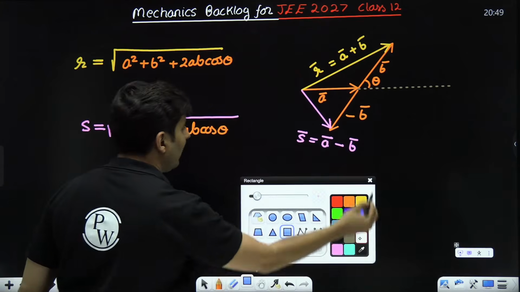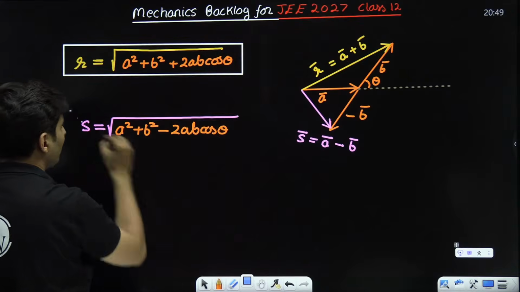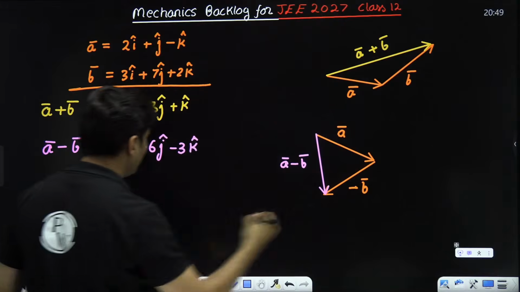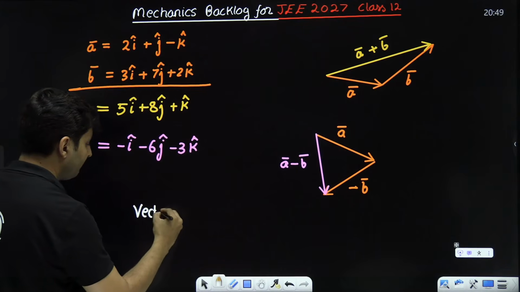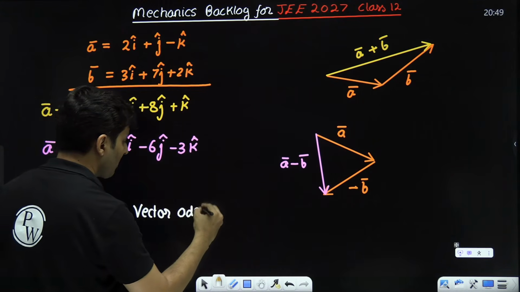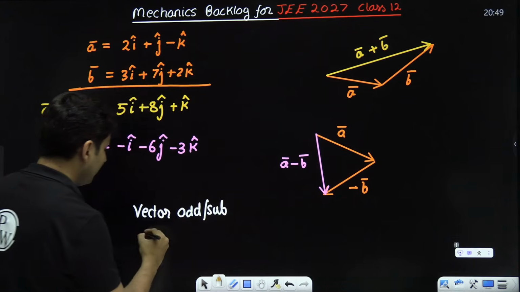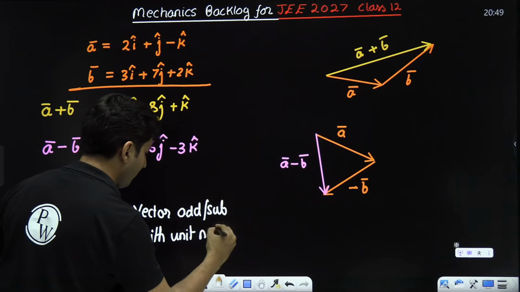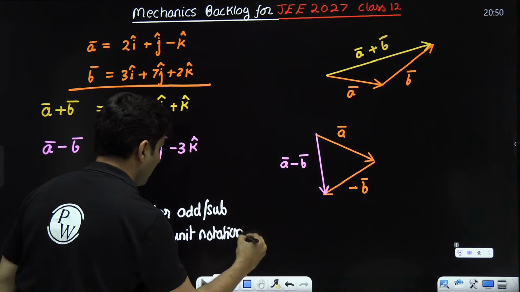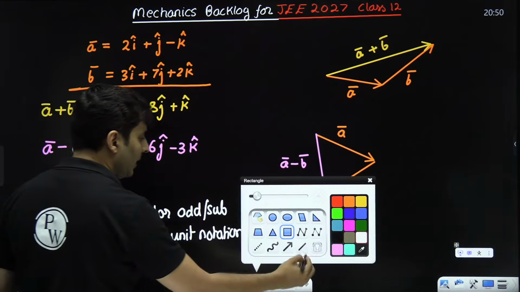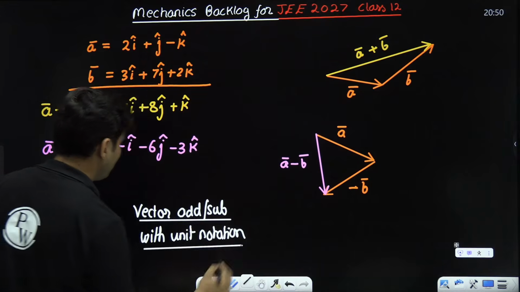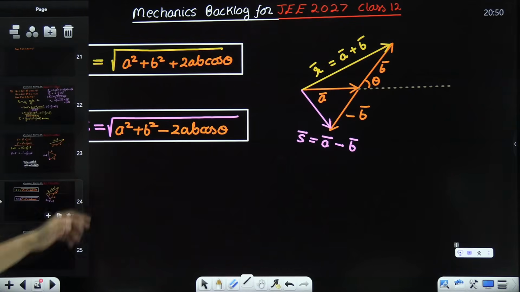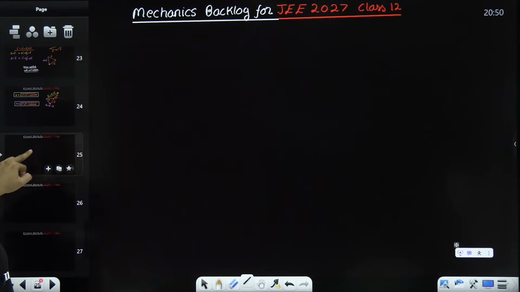So you should be aware of these formulas, and this was nothing but vector addition or subtraction with unit notation. This is how you do it. Vector addition with unit notation, this was using the formula. Let me give you an example of this.